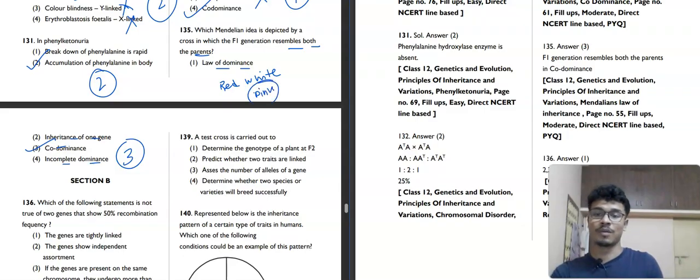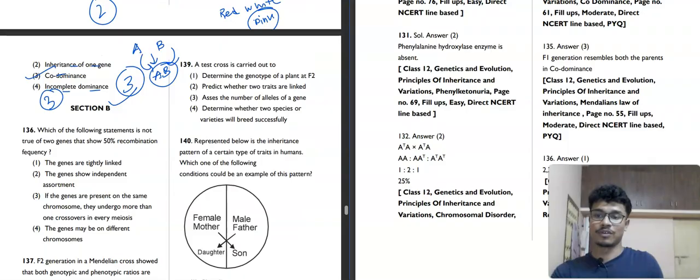In codominance, what happens is that if the father has A blood group and the mother has B blood group, then the child could have AB blood group, that is codominance, showing both A and B. This is codominance. Third option is our correct answer. Already written. So, moving towards the next question, question number